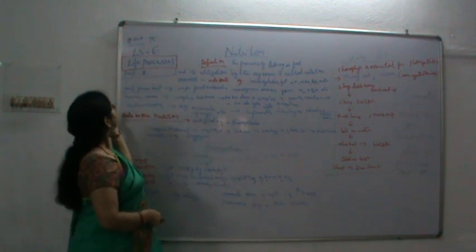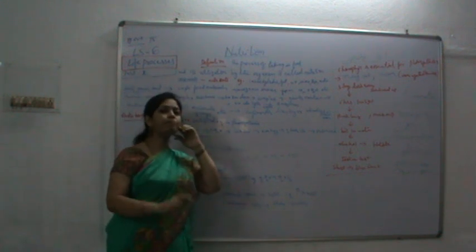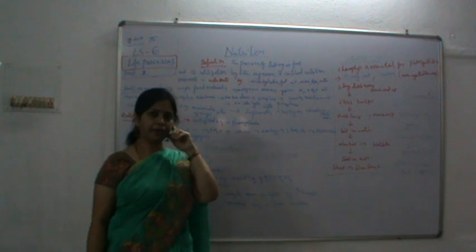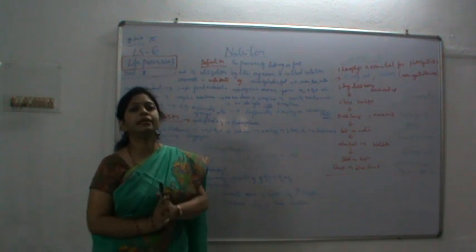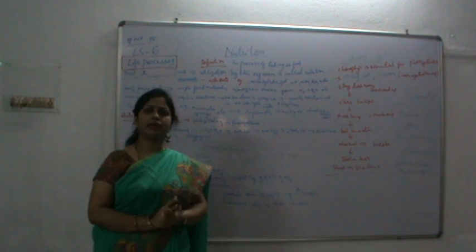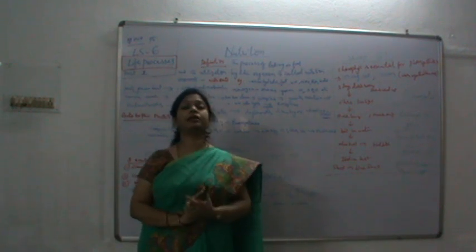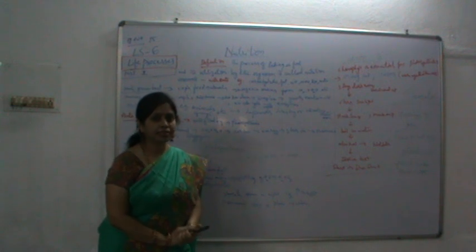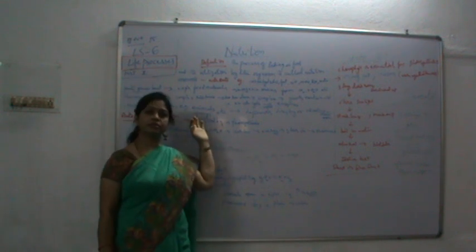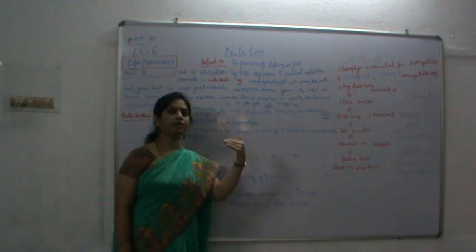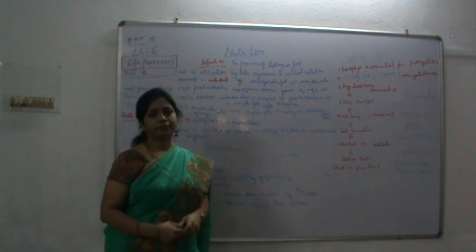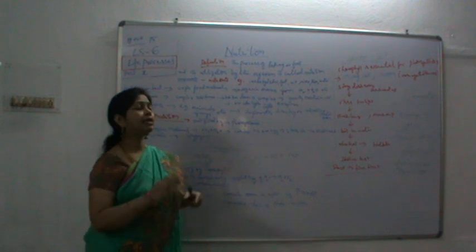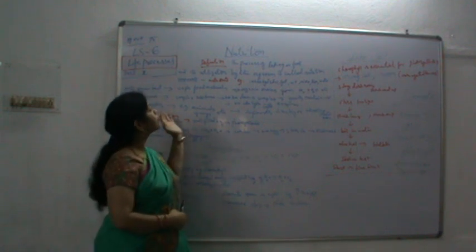Yes. Now we go to simple nutrition. Where do you see simple nutrition? You see simple nutrition in plants. They have very simple nutrition. They use inorganic components, that is carbon dioxide and water. Carbon dioxide is freely available in the atmosphere. Water comes from the soil and is absorbed by the plant.